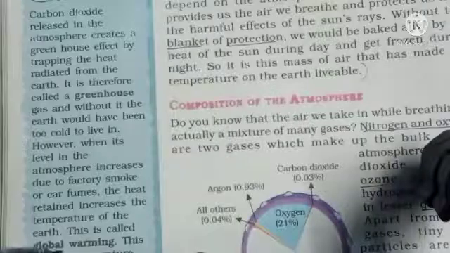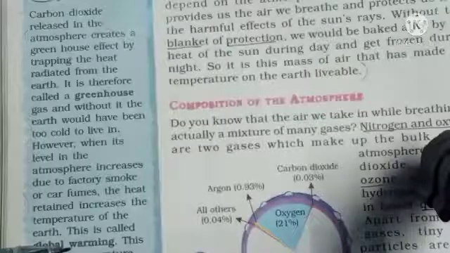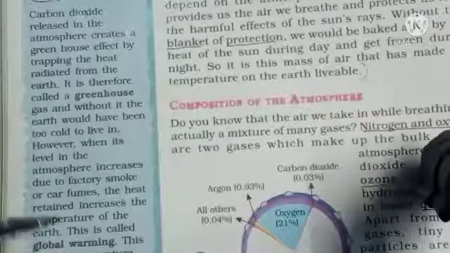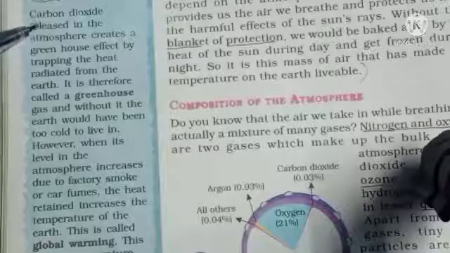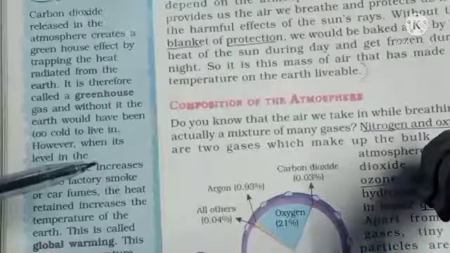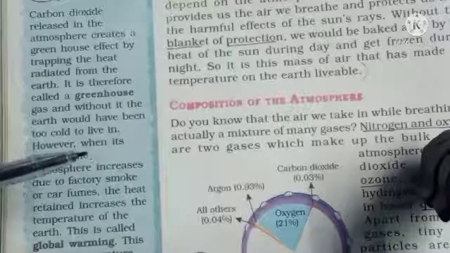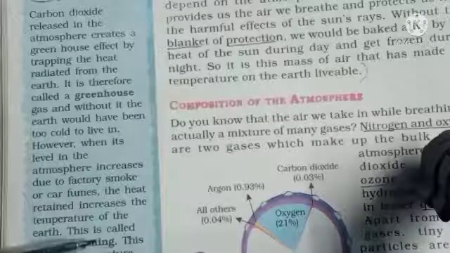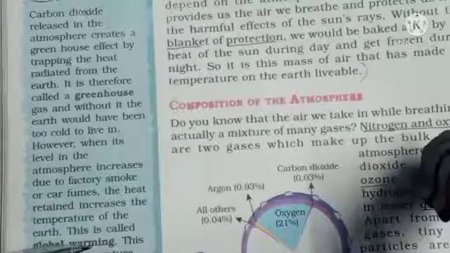This is called global warming. How is global warming occurring? Because the carbon dioxide is trapping the earth's heat, the heat increases. It is called global warming.